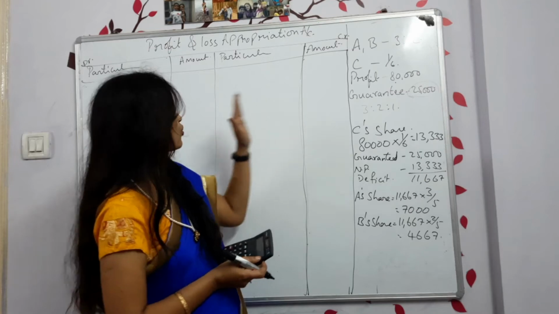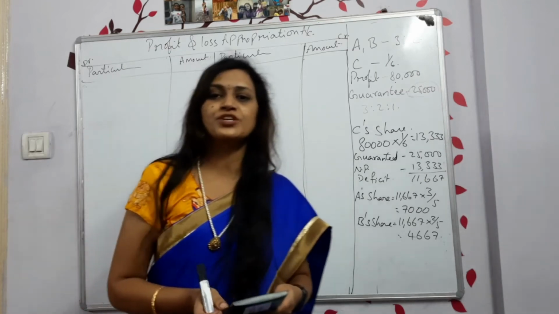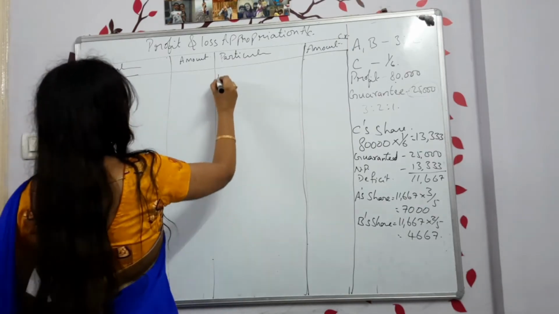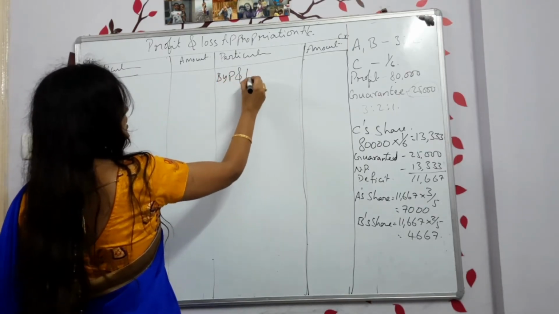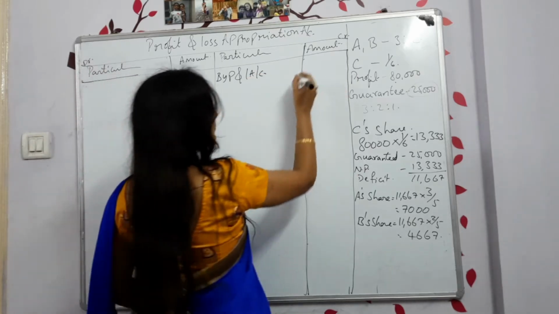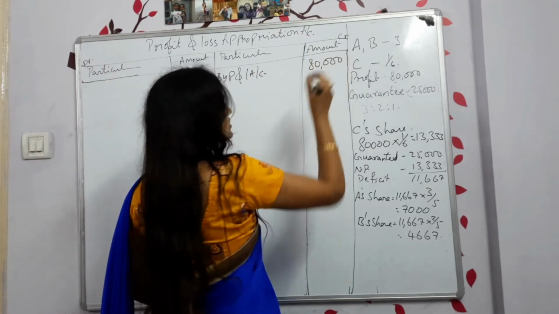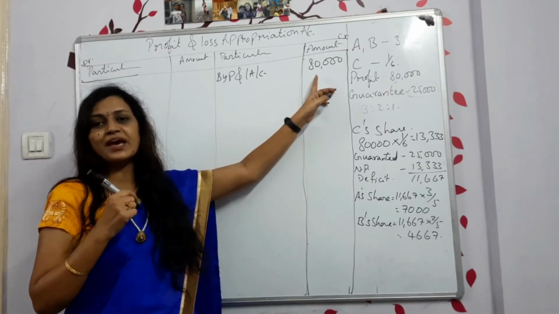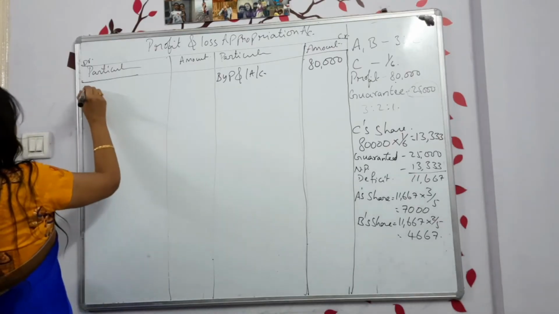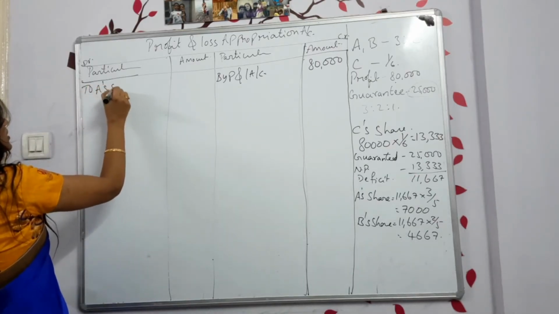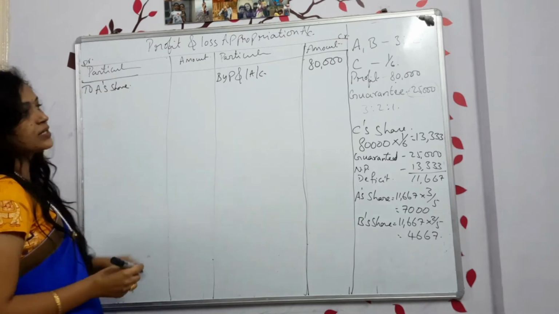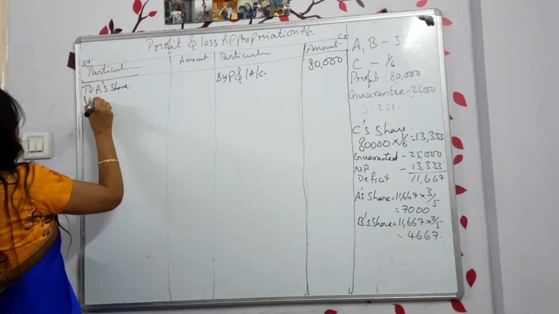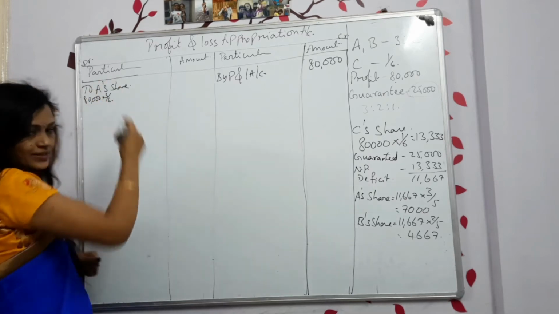Now, how do we show this in the profit and loss appropriation account? Let us check it out. According to the format, first we write by profit and loss account. What is the total profit we got? 80,000. This 80,000 must be shared between the three partners A, B and C. So now let's see what A's share is. To A's share: how much should he get? 80,000 into 3 by 6.